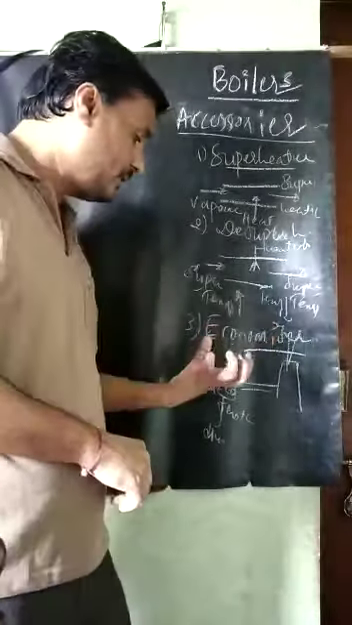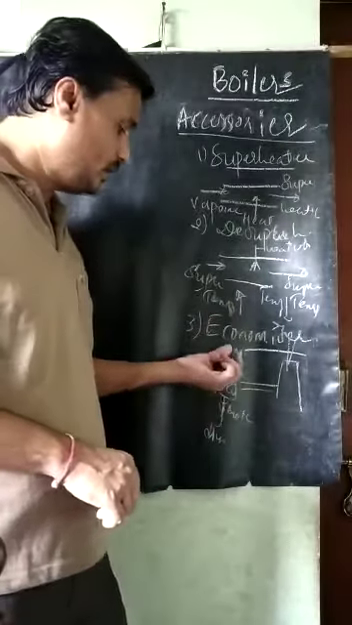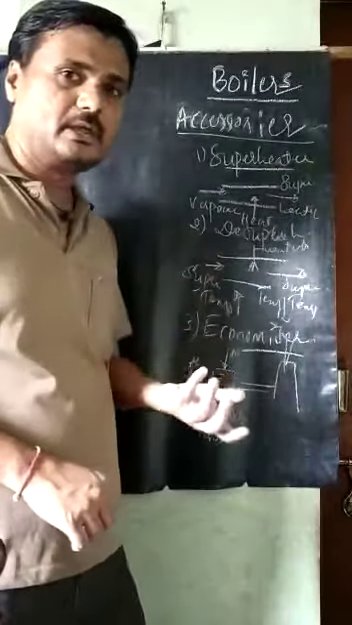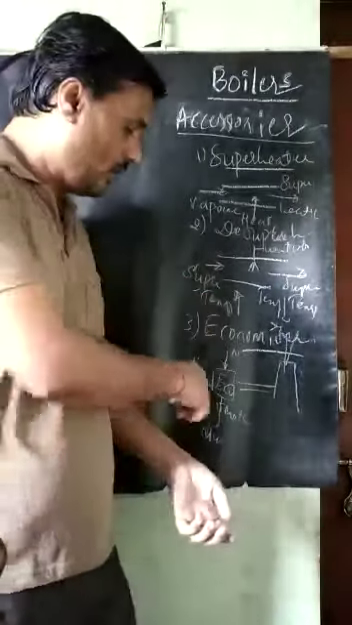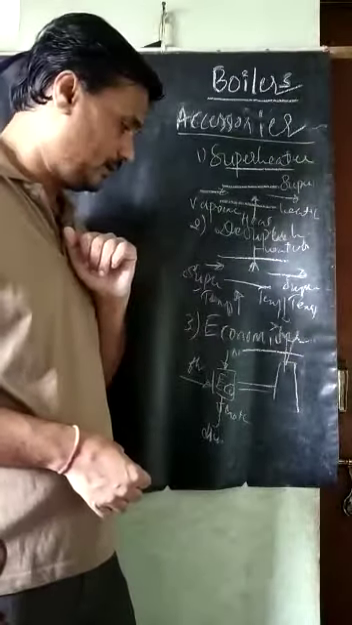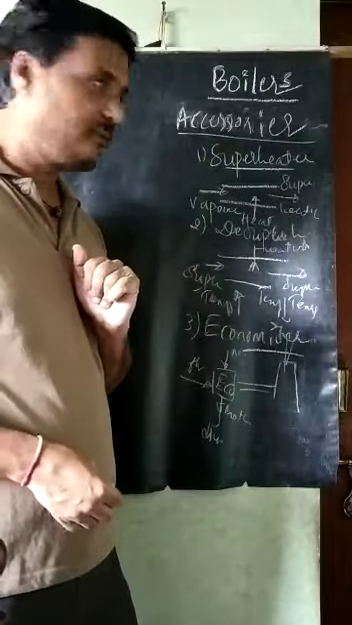Here also boiler tubes are there. Inside one tube the flue gas is flowing, in another tube the water is flowing. Heat transfer is taking place, and we get hot water supply. It is called the feed water. So this equipment is called the economizer.